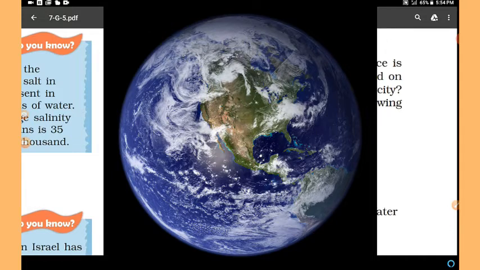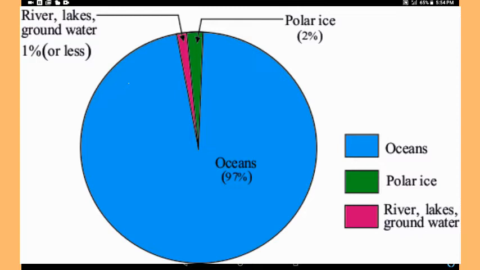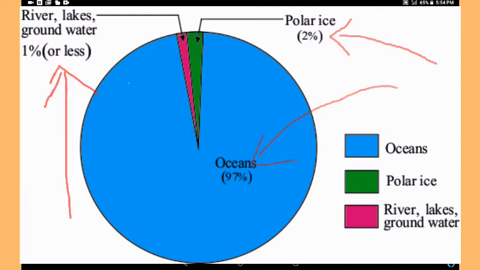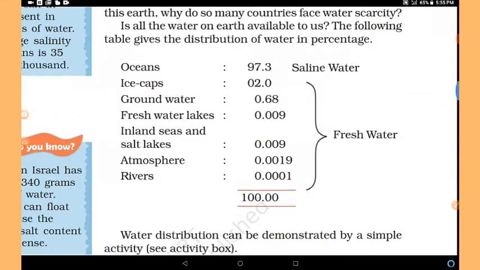The following pie chart gives the distribution of water in percentage. For example, the blue part of this circle, oceans, means the total volume of water. Out of that, 97% is found in oceans. Polar ice, 2%, is found in ice form on the glaciers, and 1% is found in rivers, lakes and groundwater.